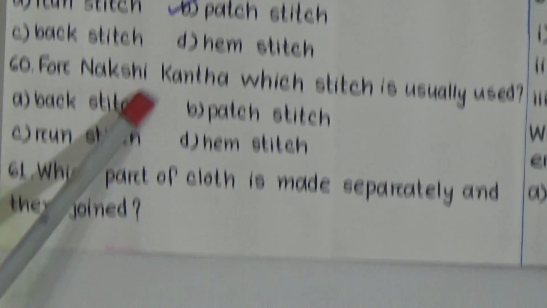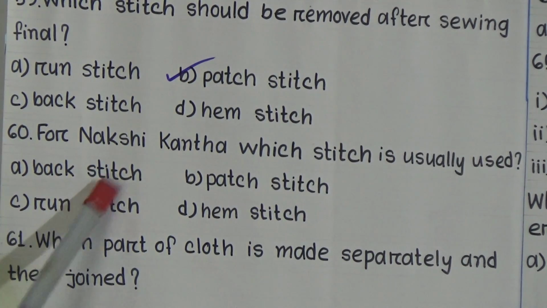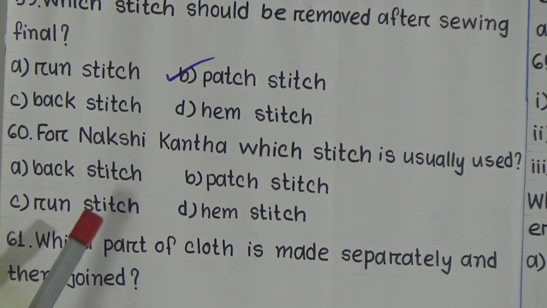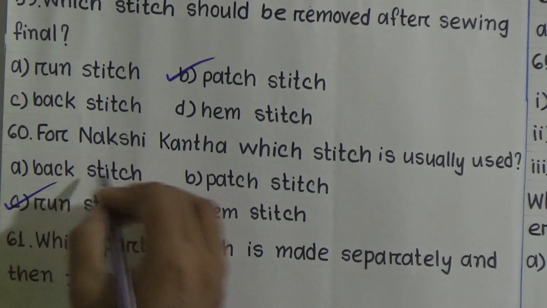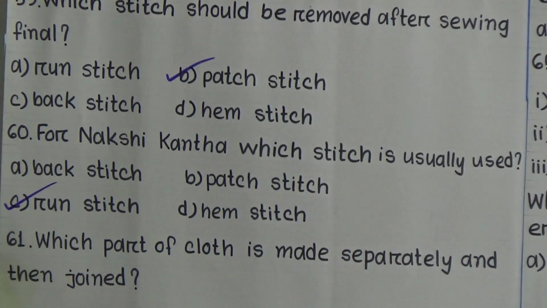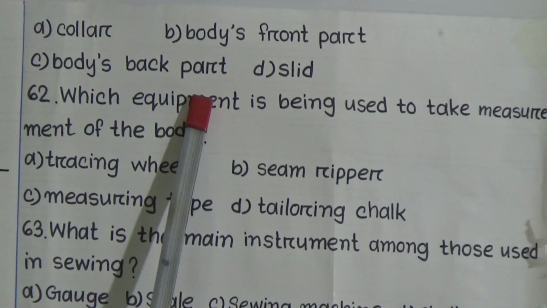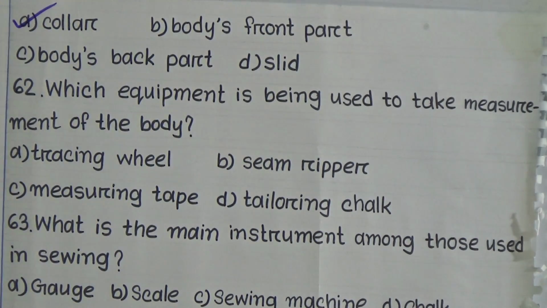Question number 60. For Shikha, which stitch is usually used? Here the options are back stitch, patch stitch, round stitch, and hem stitch. So students, can you guess which one will be correct here? Yes, option C. That means round stitch for Shikha. Question number 61. Which part of cloth is made separately and then joined? Our options are collar, body's front part, body's back part, slide. Here the answer is option A, collar.